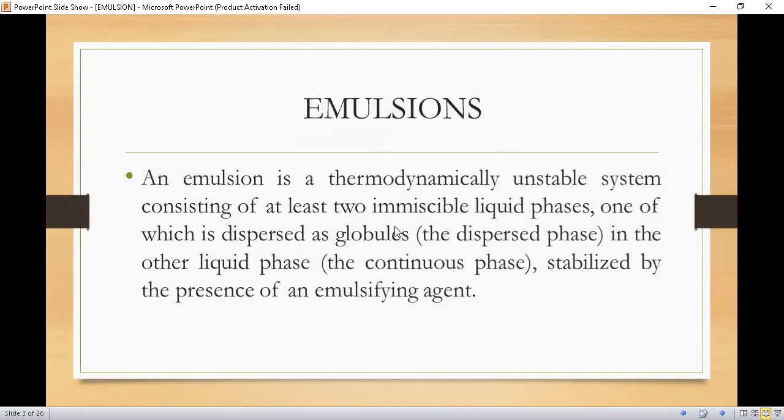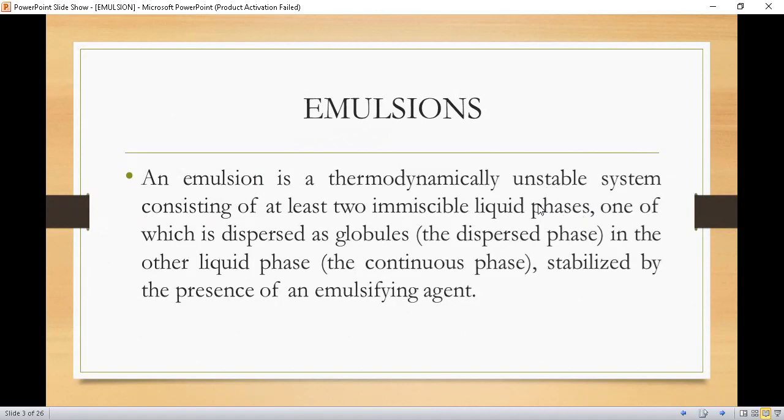Students, emulsions are thermodynamically unstable systems consisting of at least two immiscible liquid phases. Immiscible liquid phases means that you are going to mix two liquids and they are not compatible with one another, so their mixing is very hard, or you cannot mix those liquids, like oil and water. Both liquids have different properties, therefore they cannot mix with one another.